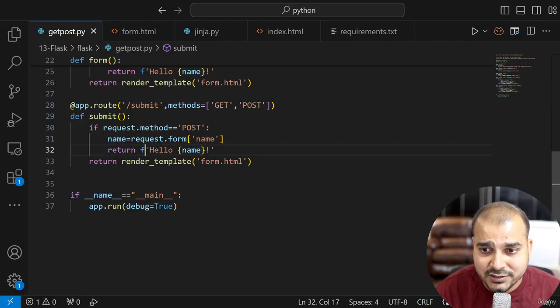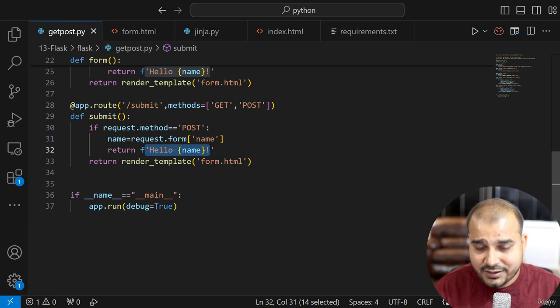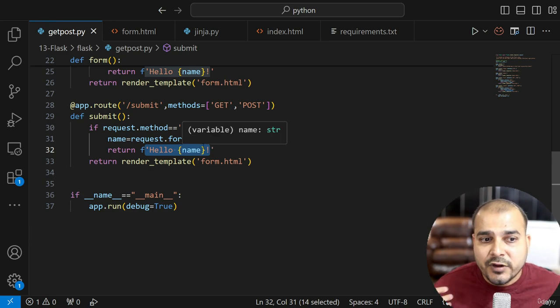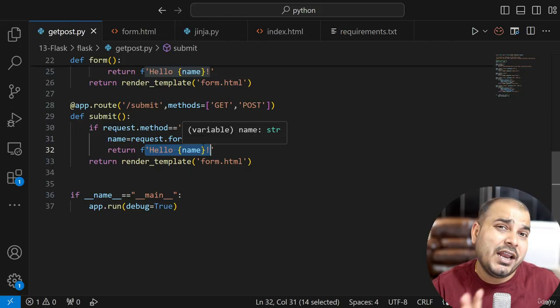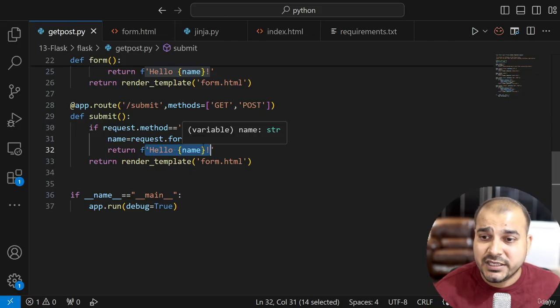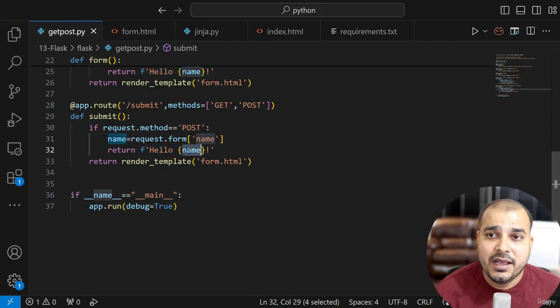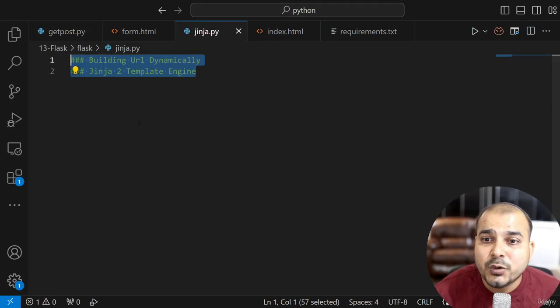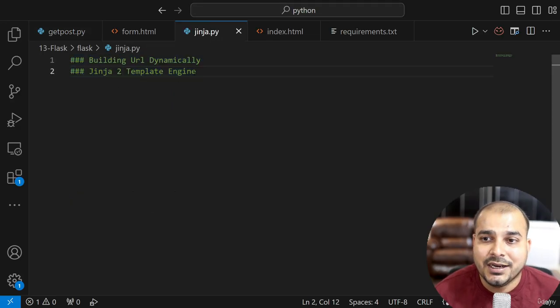Right now, I'm just displaying it over here. I'm just saying, hey, return this particular name. But my task is that I will call render_template and call an HTML page, and in that HTML page, I will pass this specific information. And that is where your Jinja2 template engine will come into play.